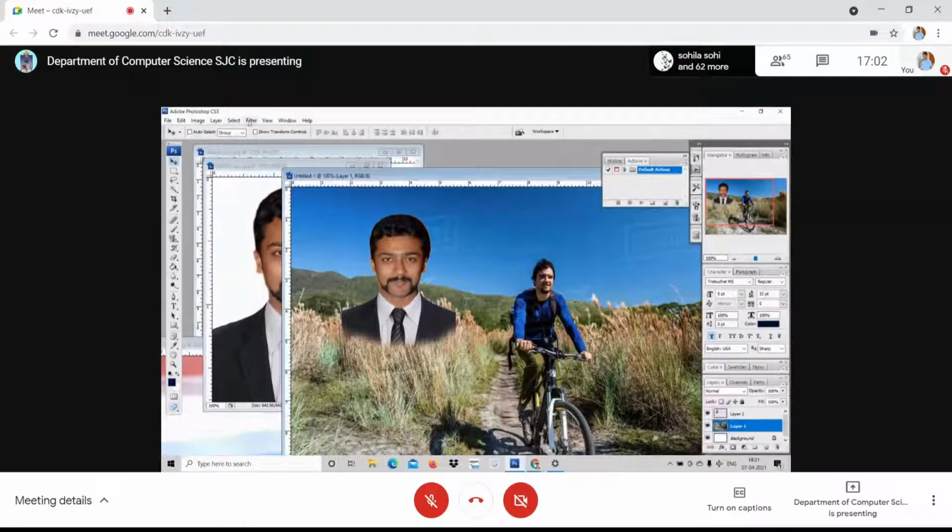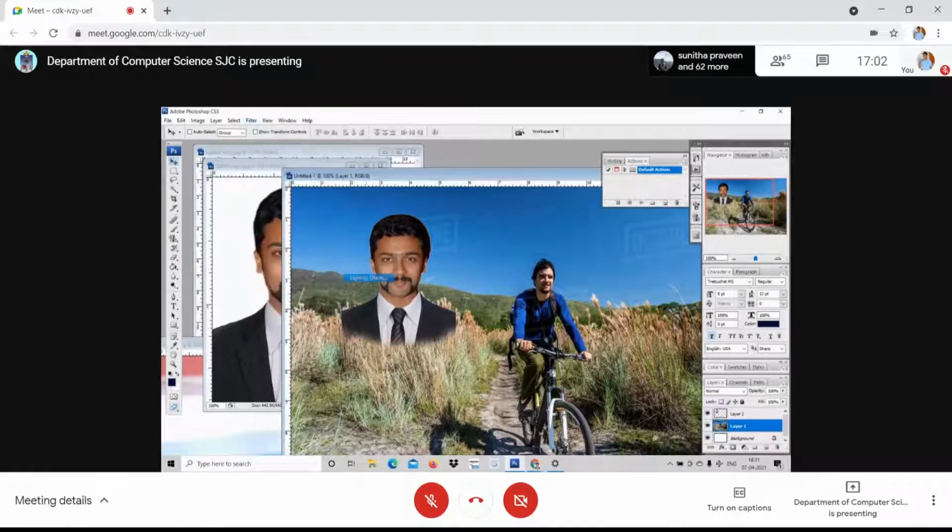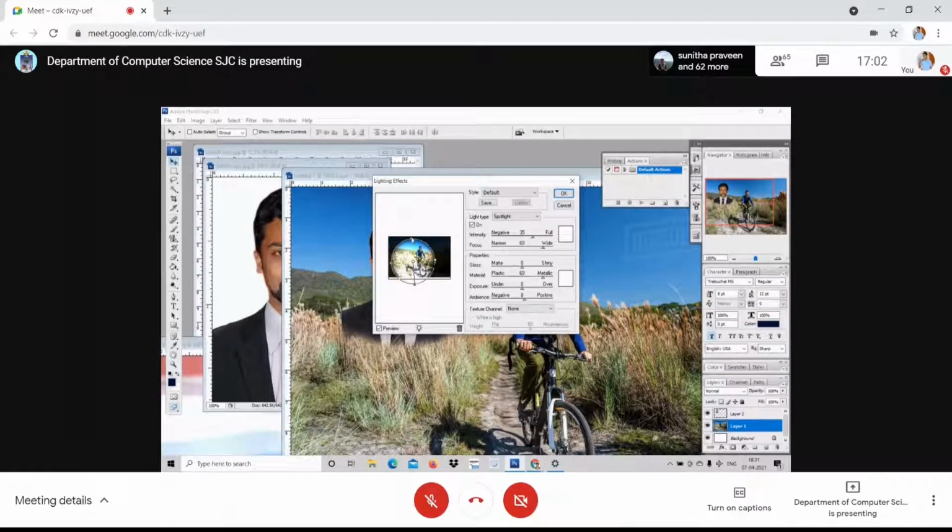Once again, I shall do it. Go to Filter, Render, Lighting Effects. I click over here. See, you can adjust it manually. Accordingly, you will have dark or bright. I can increase the size. See, the angle also can be adjusted. Am I clear?